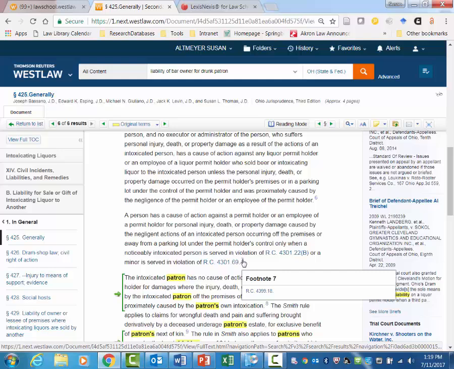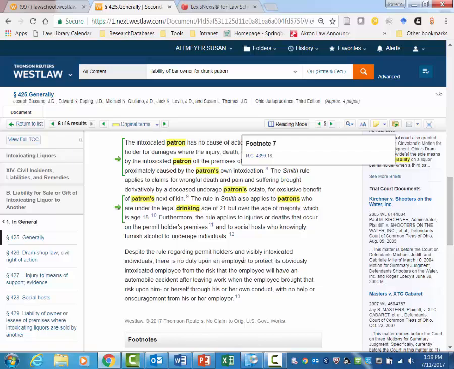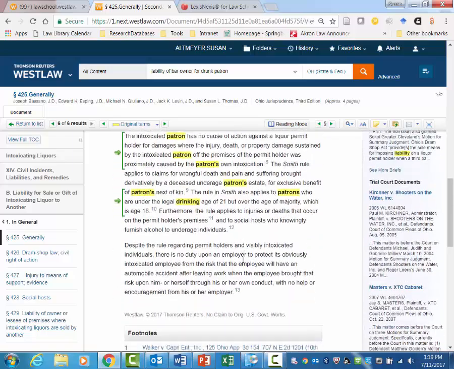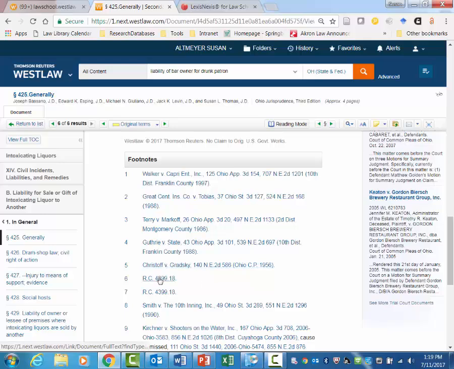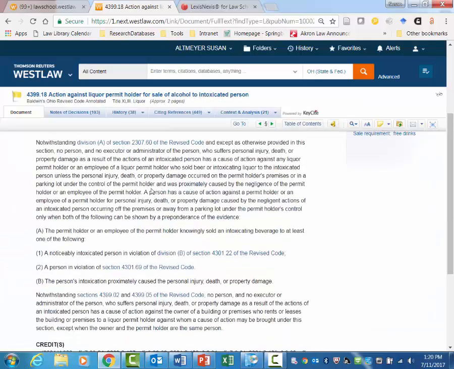So at this point we're going to go ahead and look at that statute. But we also see that Ohio Jurisprudence, like the Baldwin's Ohio tort book, cites to various cases that we want to look at. And a good thing to do is go through and, of course, read the statute.